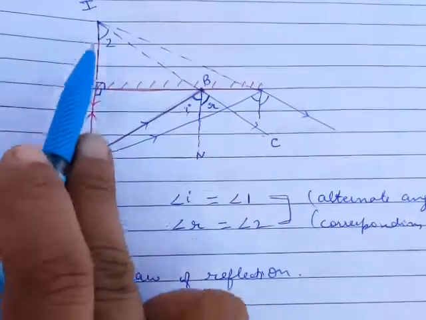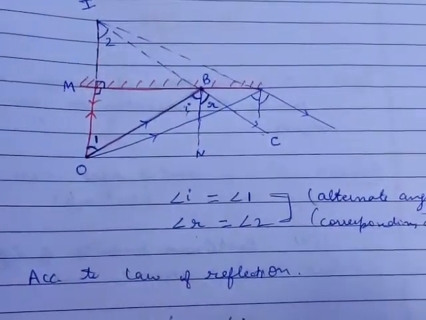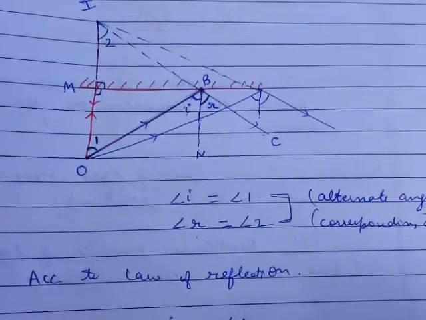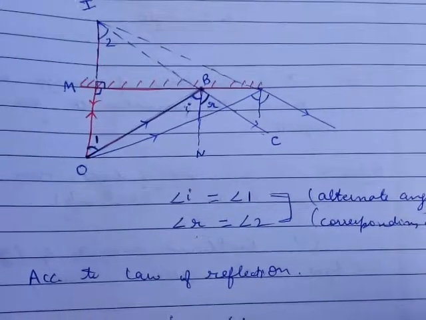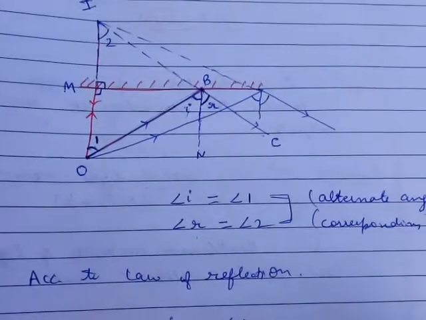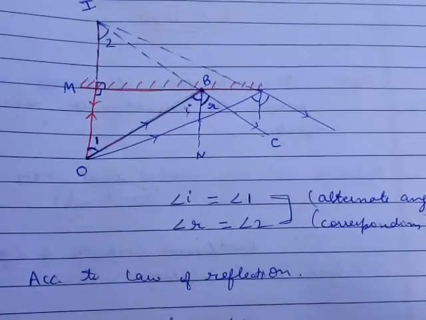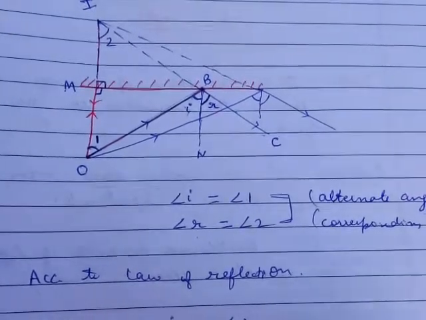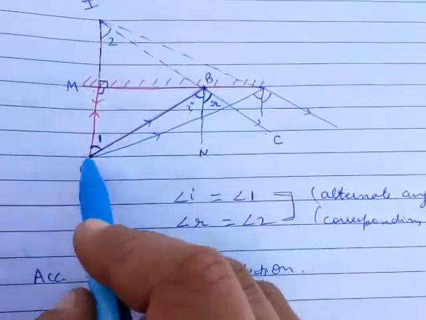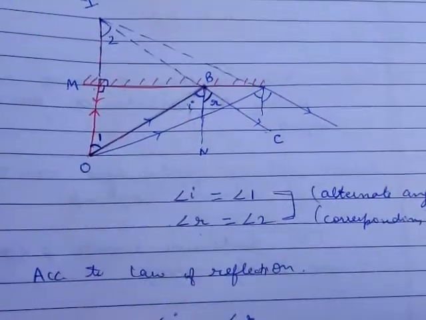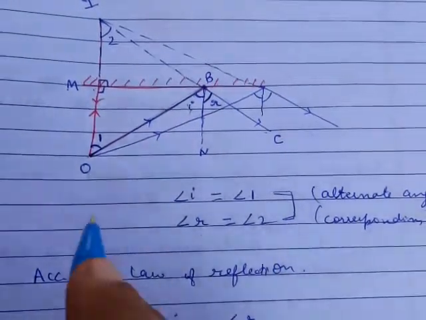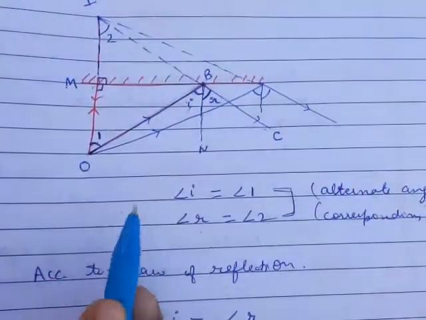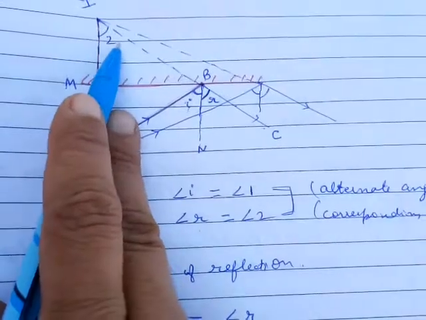Now angles 1 and 2 are in triangle OMB and triangle BMI. In these two triangles, angle 1 is equal to angle 2.